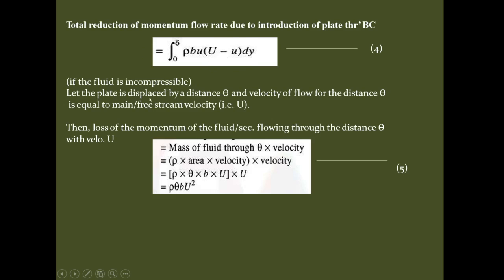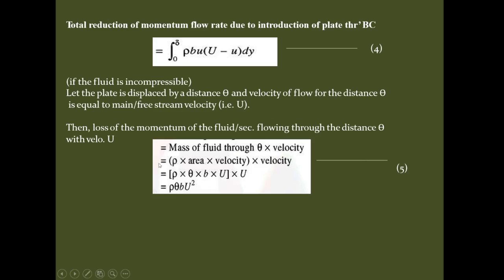Now, let the plate be displaced by a distance theta, and the velocity of the flow for the distance theta is equal to the free stream velocity, capital U. Therefore, the loss of momentum of the fluid per second flowing through the distance theta with velocity capital U can be found by the mass of fluid through theta into velocity.